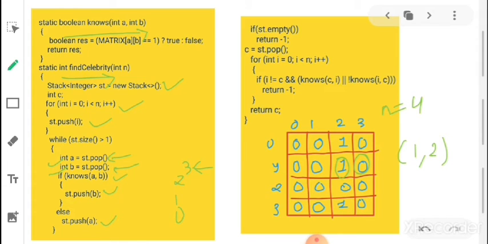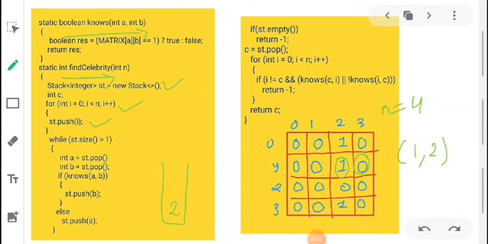After doing all these operations, at last the stack will contain one element, as we have seen in our previous example. 2 is remaining after all this popping and pushing.